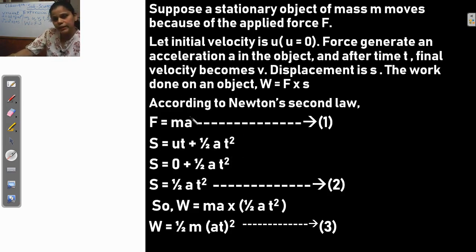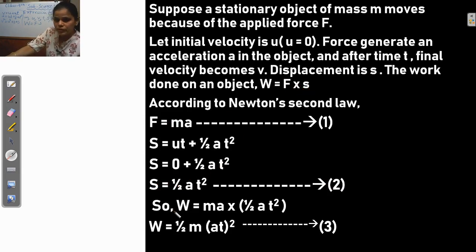So from the second equation, we have s equals ut plus half at square. So s equals u into t, the value of u is 0, into t, that is 0, plus half at square. So s equals 0 plus half at square, or half at square. This is the second equation. So put the value of F and the value of s in the formula W equals Fs.